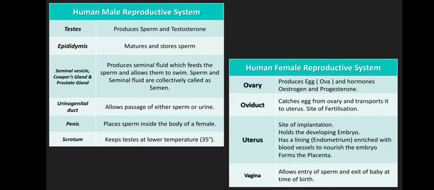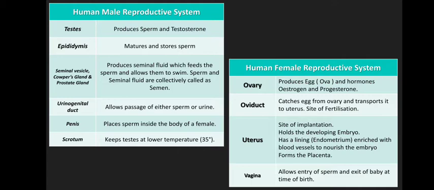So let's see the different functions of different organs of male and female both, right? The testis, which is present in the male reproductive system, produces sperms and a hormone which is specific only to males, testosterone.